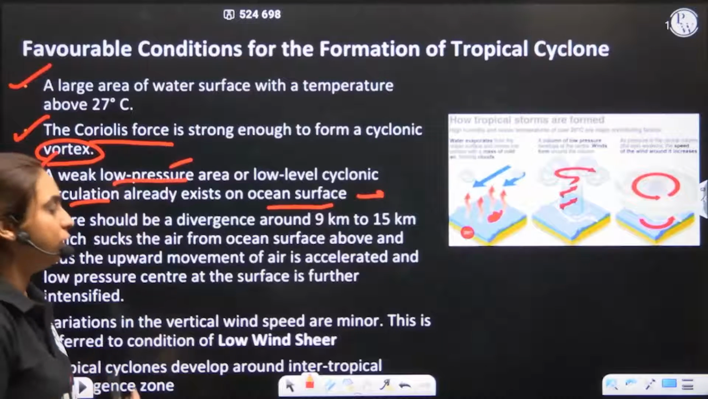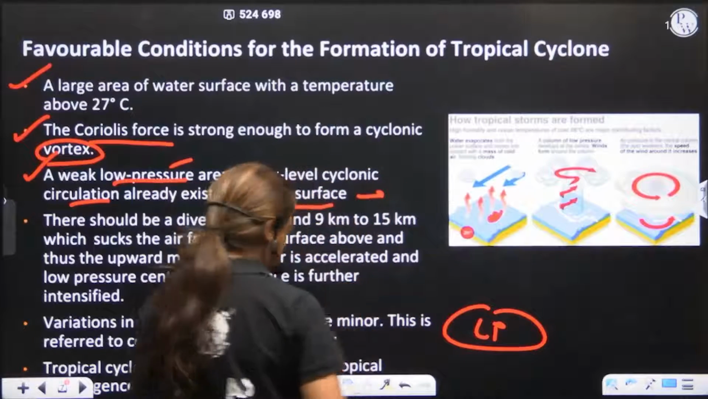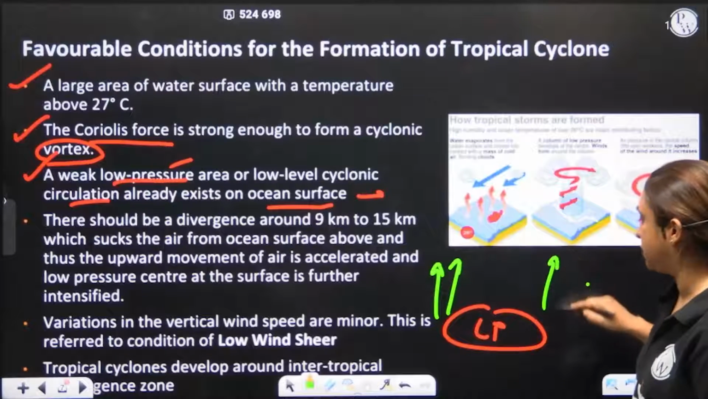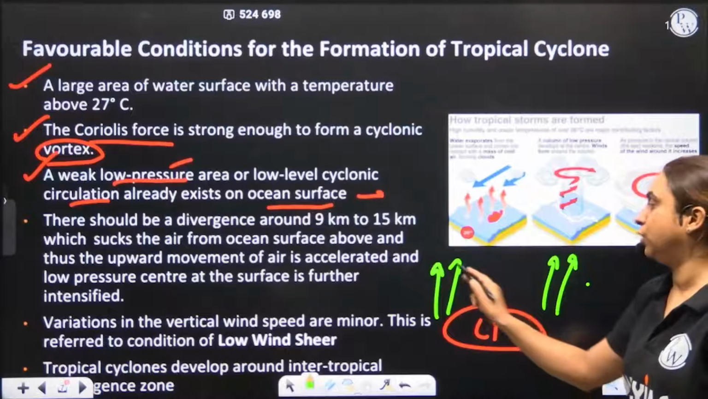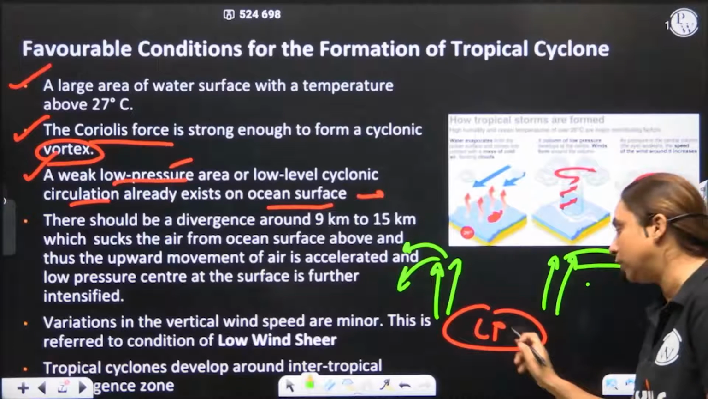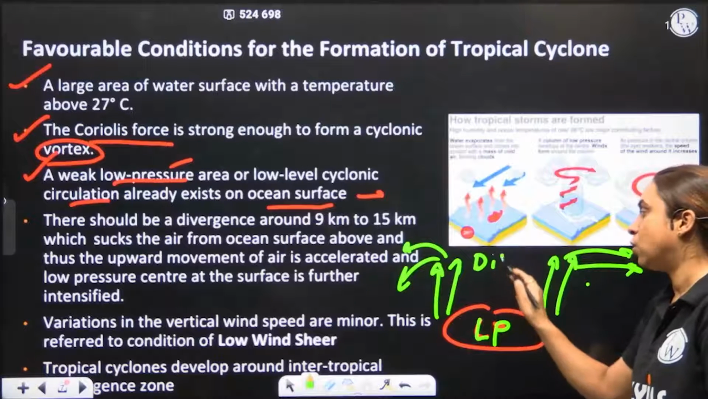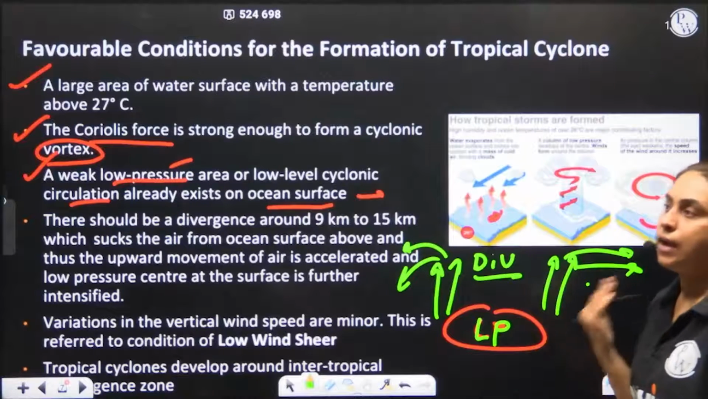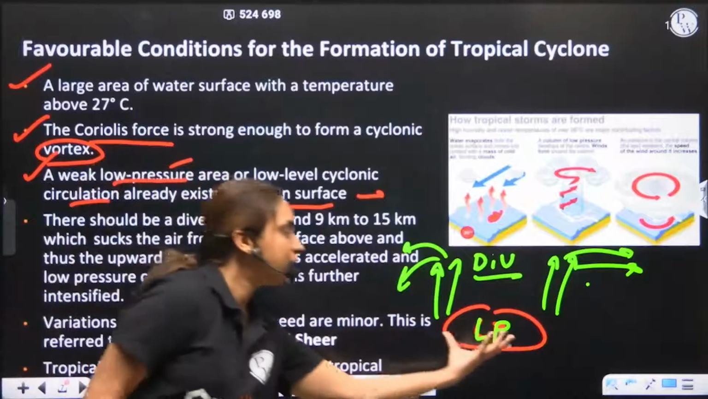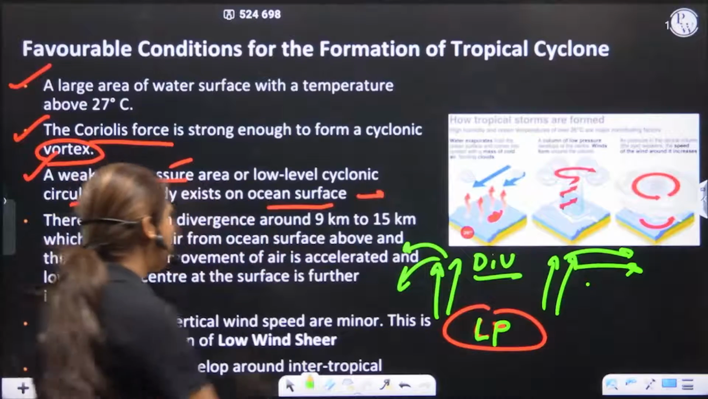Now moving on to the fourth condition. Not only do you need a low pressure surface on the ground, what happens here? The air is rising. This air above should diverge out. So not only do you need a low pressure system on the surface, you also need divergence in the upper atmosphere, so that the upward movement of the air facilitates the maintenance of this low pressure. This low pressure should be maintained.